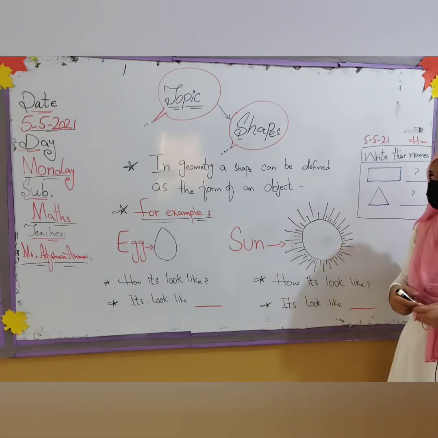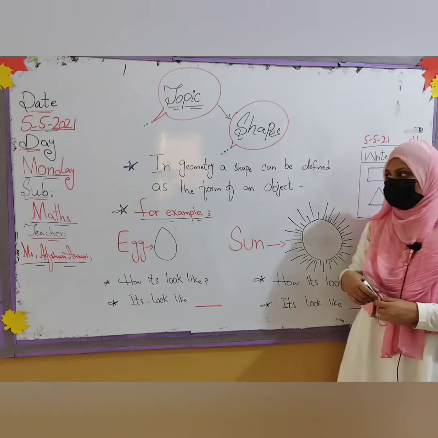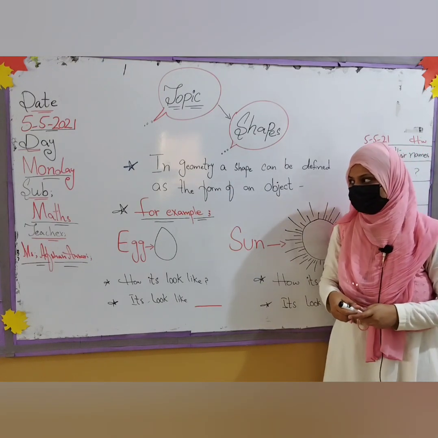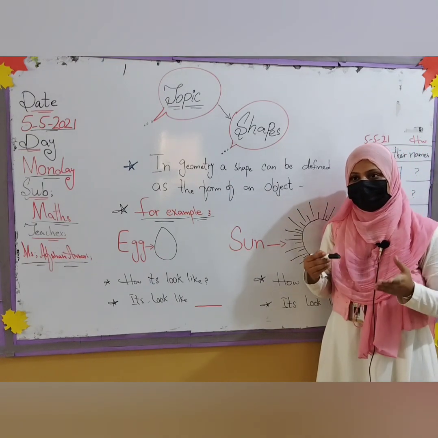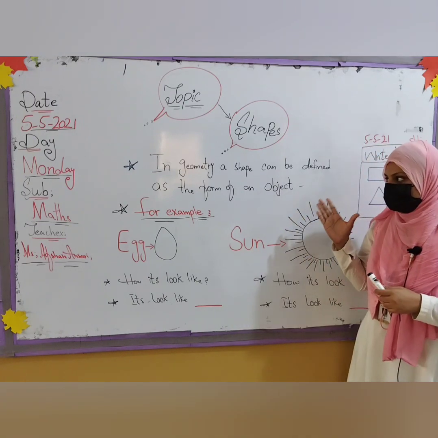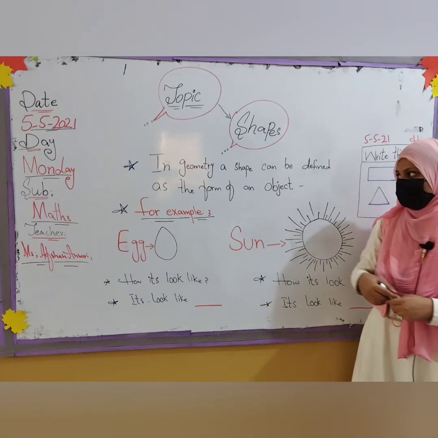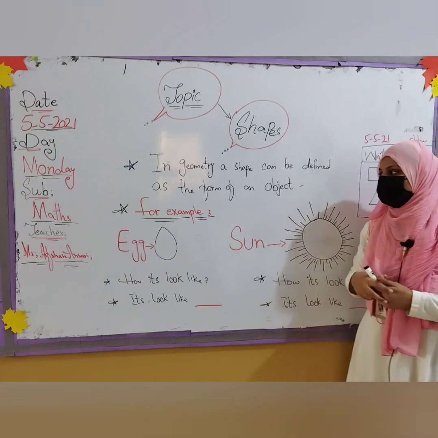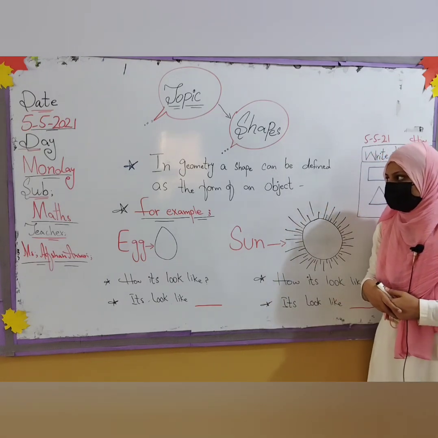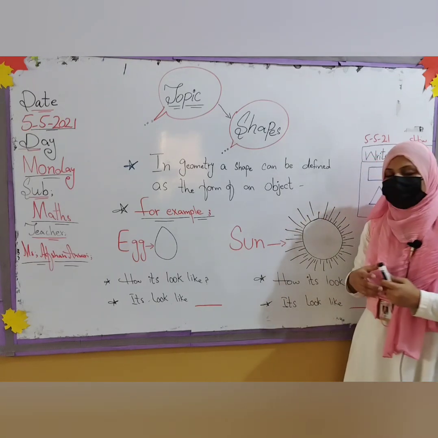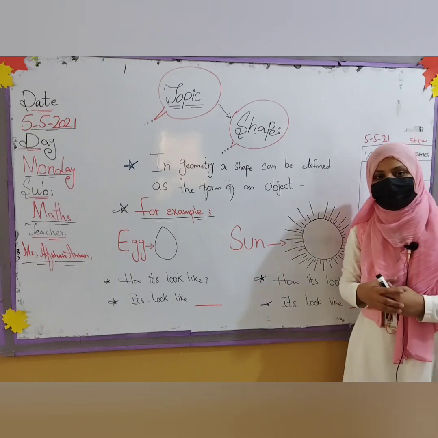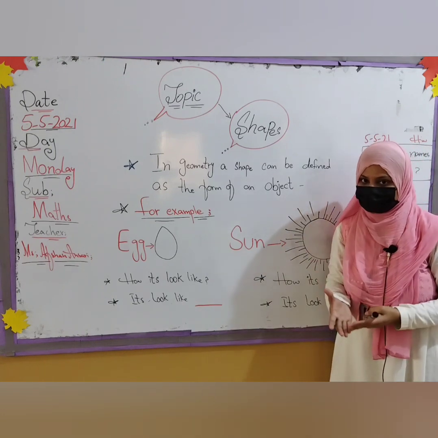Shapes, basically what shapes are, today I am telling you. So over here I write one definition for you, to make it easy for you. In geometry, a shape can be defined as the form of an object. How do we define a shape in geometry? From the object of anything. Anything is an object, as you know.